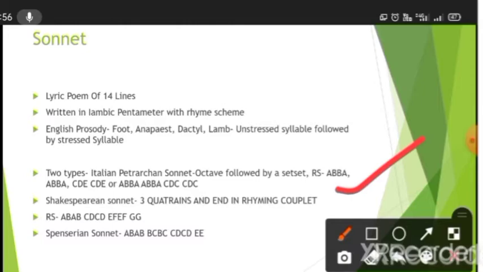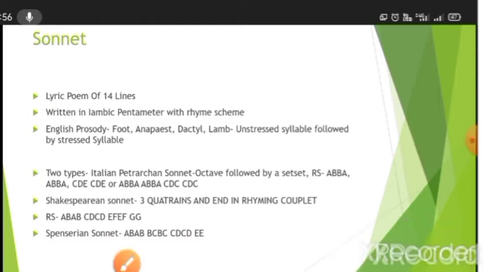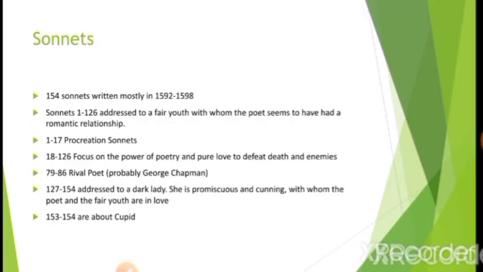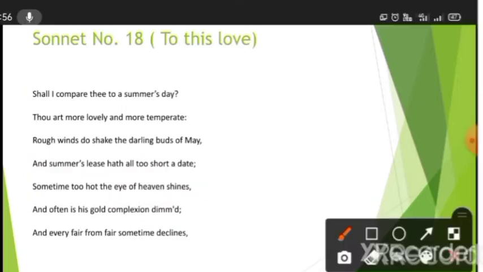So what is the rhyme scheme? That is ABAB CDCD. You will be thinking, okay, what exactly is this? What is this ABAB and CDCD? What exactly is this? So let's see the example.